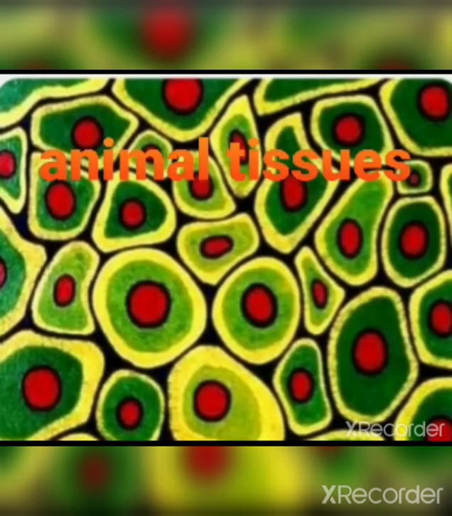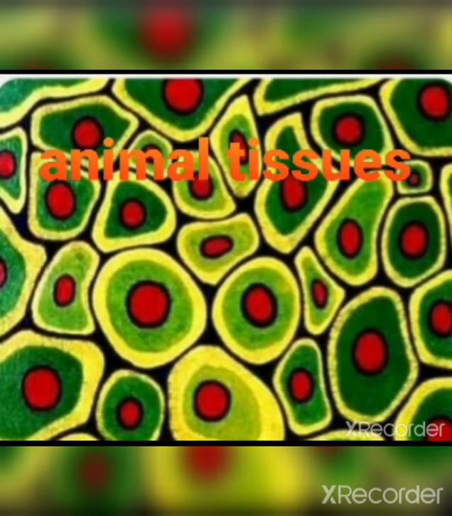In this lesson, first we discuss animal tissues. A tissue is a group of similar cells having a specific function and origin.